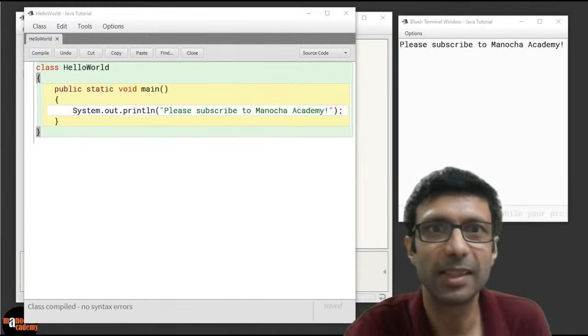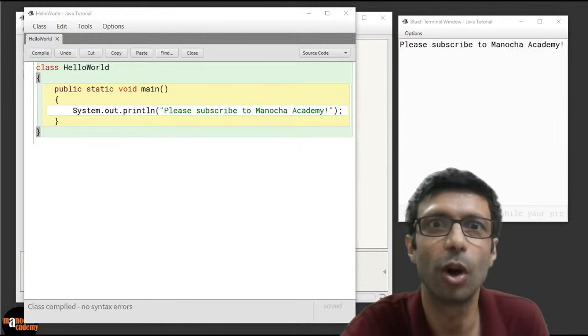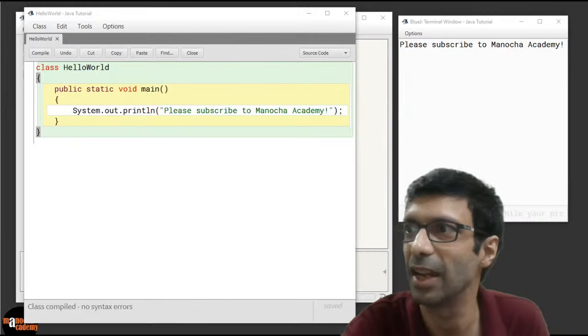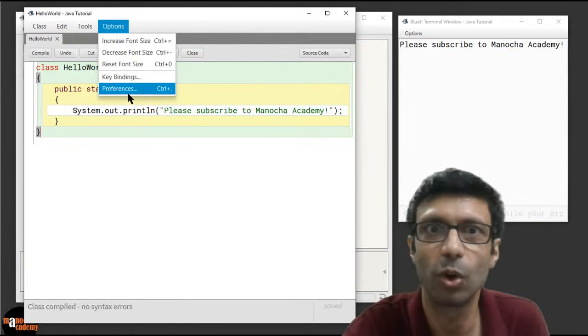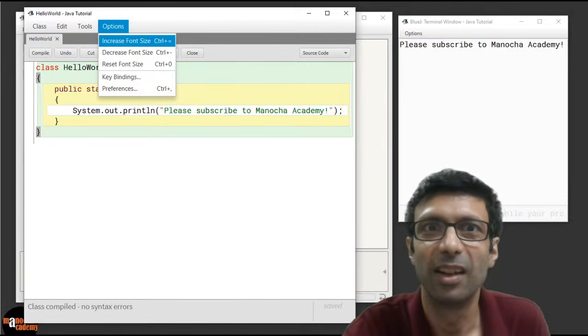So is that better, guys? Is that bigger and better now? Okay, awesome. If you want it larger, I can make it. So you just have to go to options, preferences, and change that. Okay. So very simple. And so this was our first simple program.